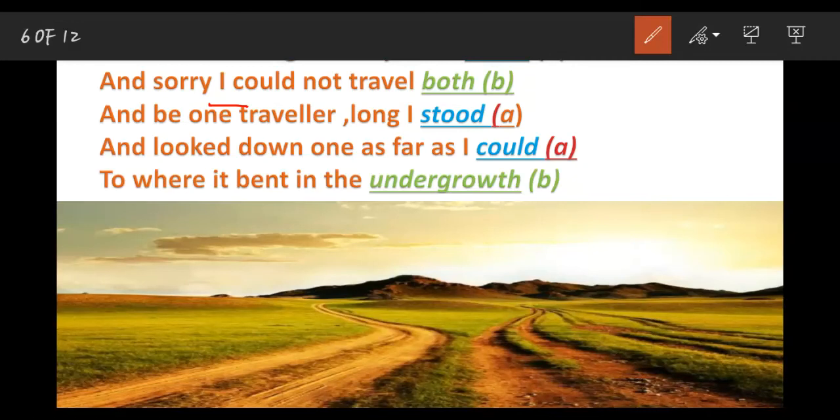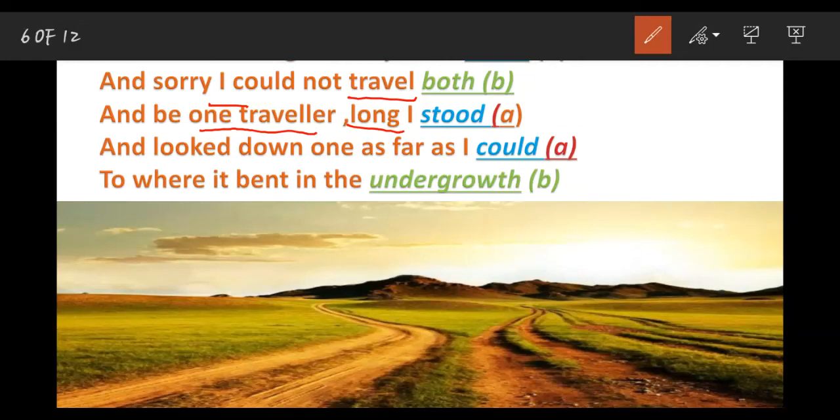And be one traveler. He calls himself a traveler. Why? Because he has represented his choices as roads. The one who is going along the choices or along the roads, he calls himself a traveler, and the path in which he is moving, he represents as travel. So, and be one traveler. Long I stood. So he is standing there in front of the diverged roads for a long time.